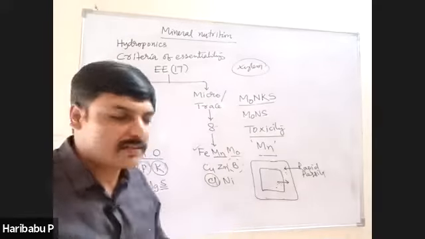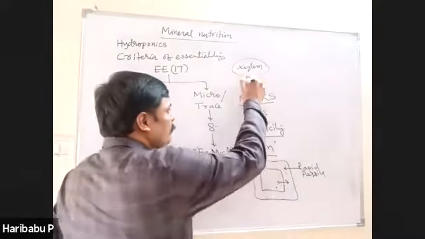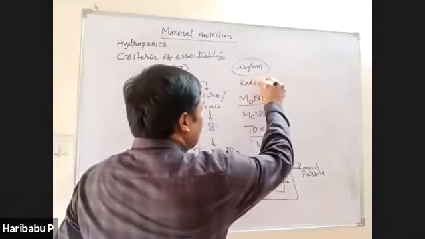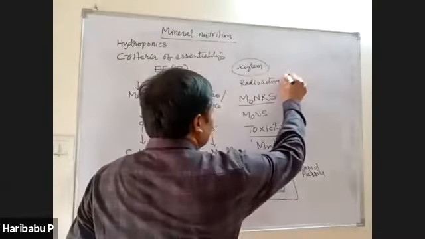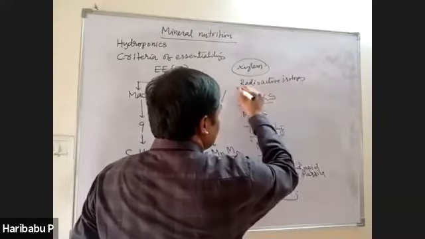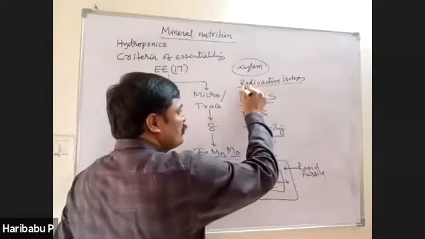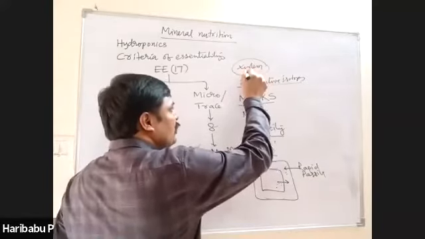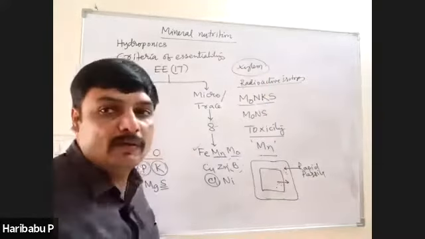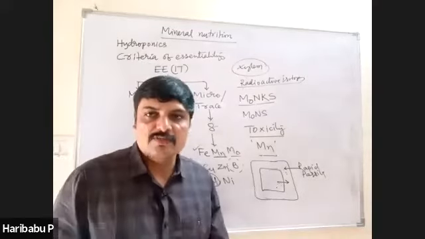This was discovered by using radioactive isotopes. By using radioactive isotopes, the scientists found that minerals are mostly transported through xylem along with the water. So this is very important.